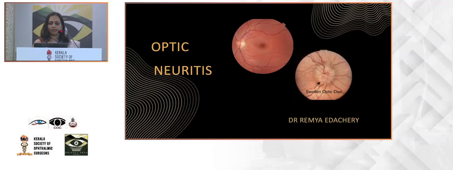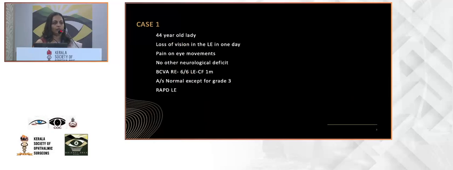So optic nerve can get affected from any part of its course. So it can be intraocular till the chiasma optic tract. So when it is intraocular, you call it as a optic disc edema papillitis. But if it is behind the optic disc, you call it as a retrobulbar neuritis. Okay, so let me start with a case.